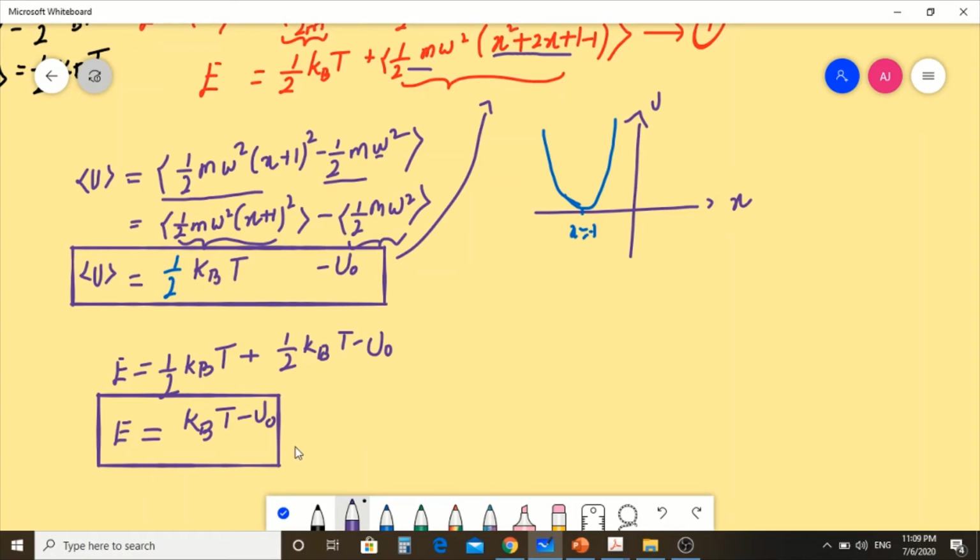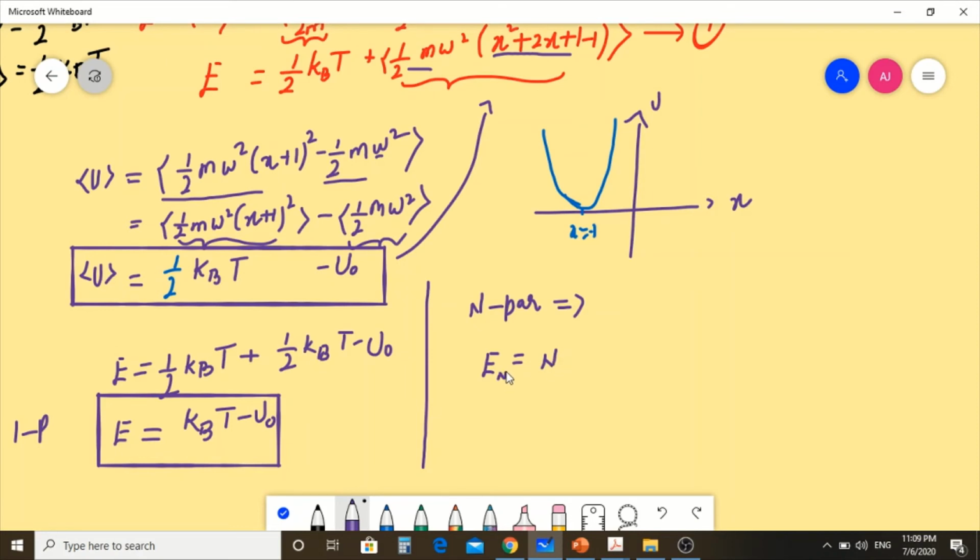This is for a single particle, you can write this for one particle. Now for N particles, the Hamiltonian or the average energy is simply N times the single particle average.